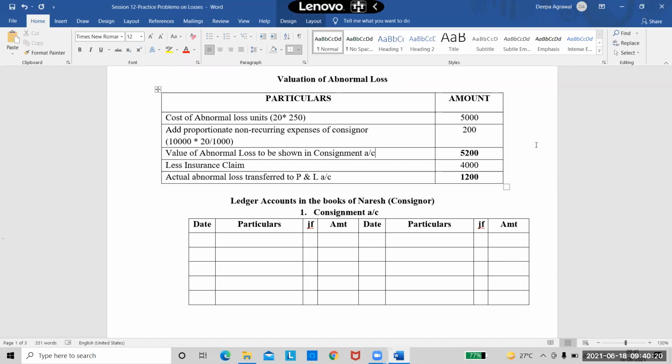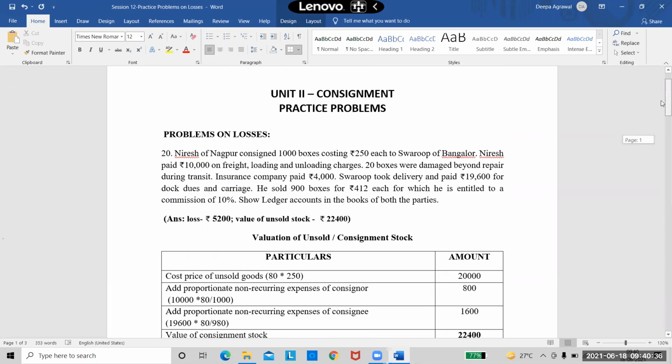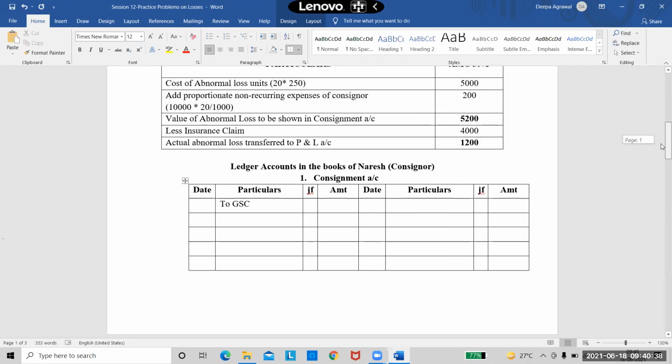So we'll proceed. Now put your heading: ledger accounts in the books of consignor. So Naresh is the consignor and we are doing the consignment account. So we know the entries, right? So I'll quickly take the entries. My first entry as usual is goods sent on consignment. So you'll have to tell me the values. 1,000 goods at 250 each. So how much does it come to? It would be 2,50,000, right? Am I correct? Yes, ma'am. I've taken goods sent on consignment.